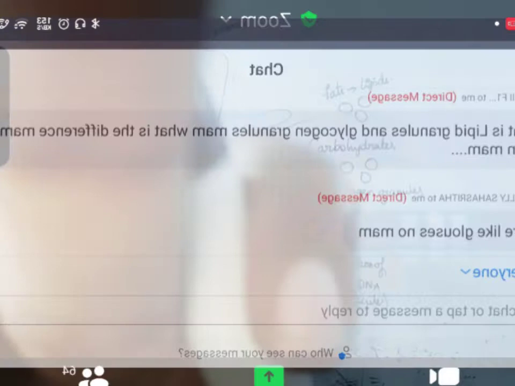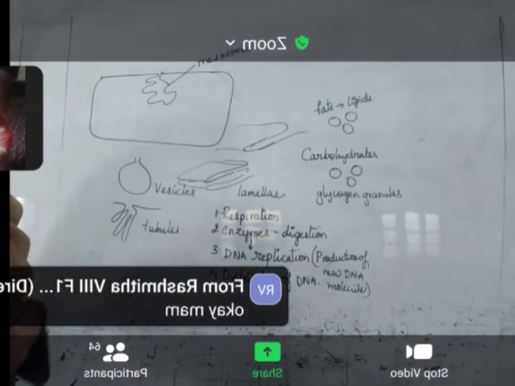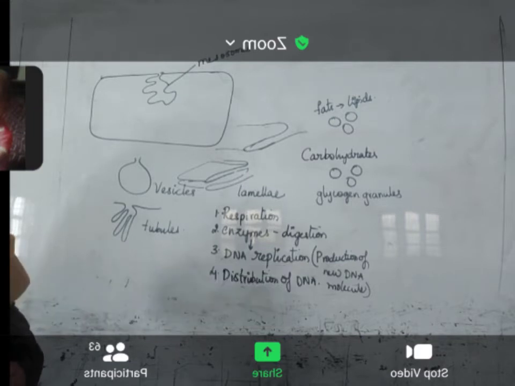Tubules are like blouses. Yes, they are tube-like structures. That's why. Yeah, they look like blouses. You're right.